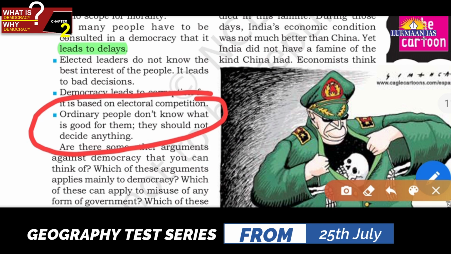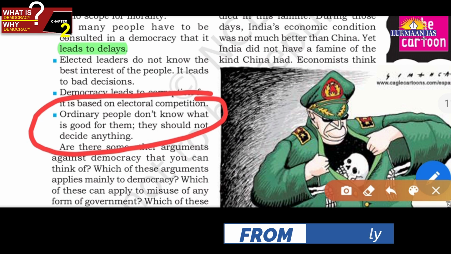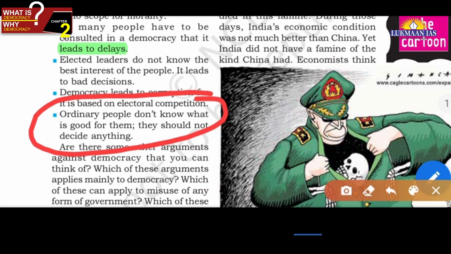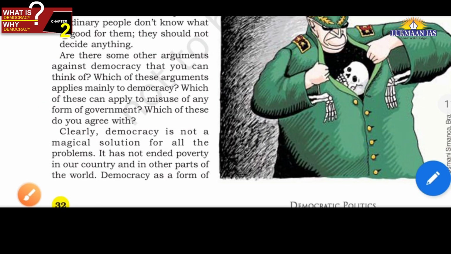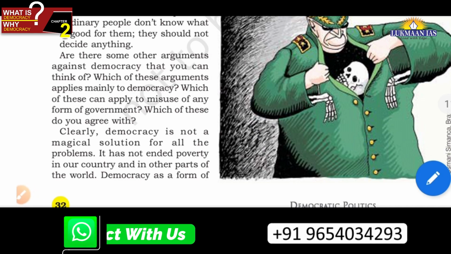So general people may not be understanding these things. Even then they are sending their representatives to take decisions on these things. So ordinary people may not know what is good for them. So this is also one argument that is going against democracy, friends.